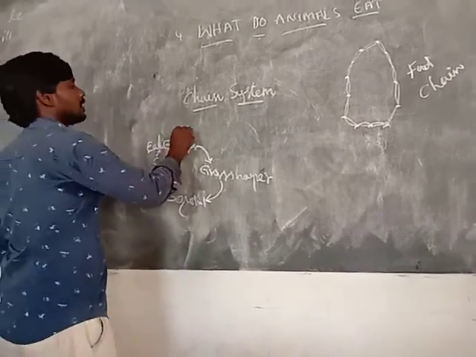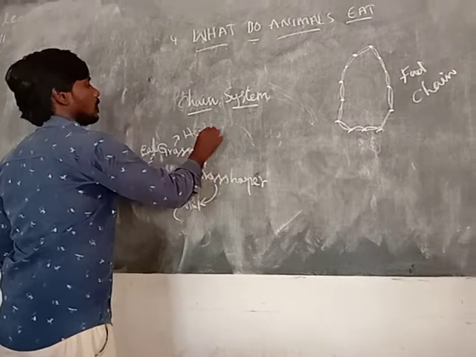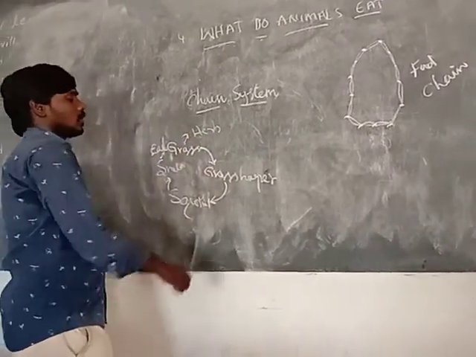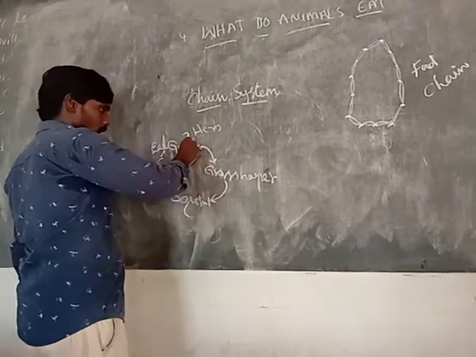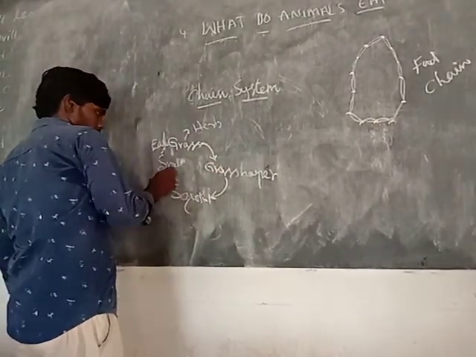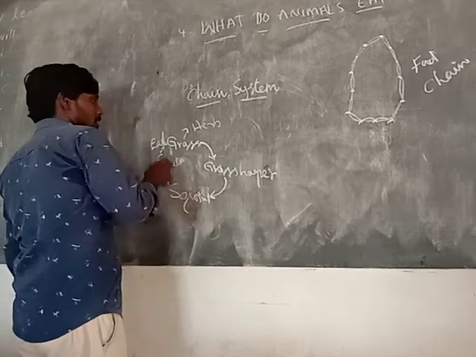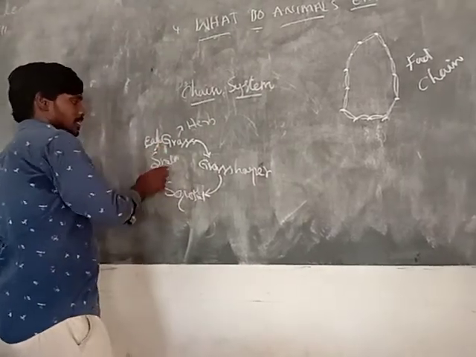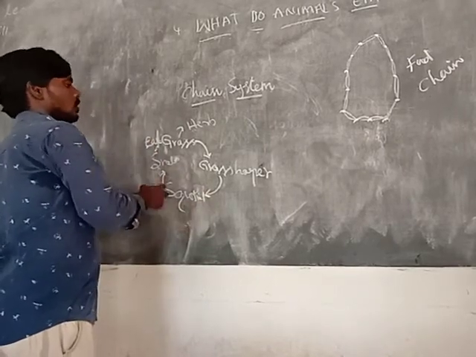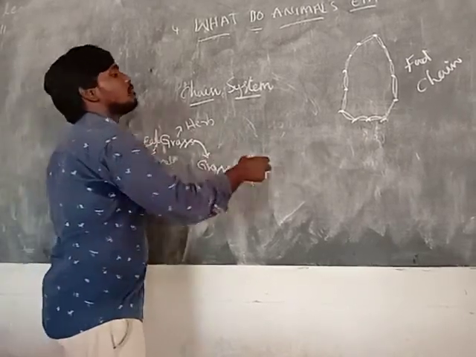First, grass. Herbivores have no dependence on other animals. But the grasshopper depends on the grass, the squirrel depends on the grasshopper, the snake depends on the squirrel, and the eagle depends on the snake. These are called food chains. So many food chains take different forms here.